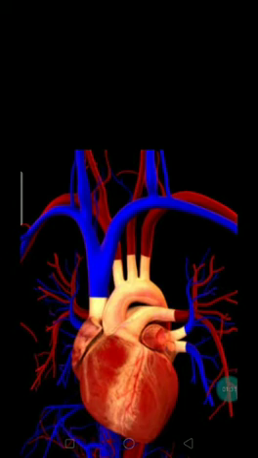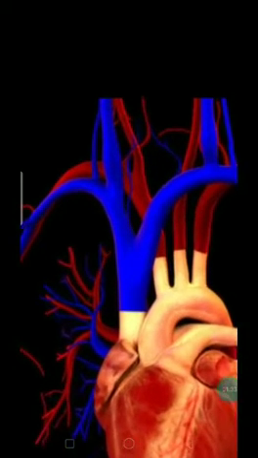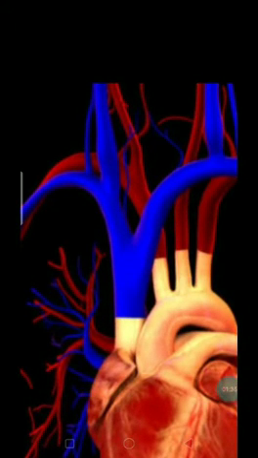And when we come to the veins, the blue color ones you can see, these are your veins, children. They have thinner walls than the arteries and they carry more blood than the arteries. And they carry only the impure blood from all parts of the body. So from the upper part of the body, it's going to be carried by the superior vena cava, and the lower part of the body's unwanted or impure blood will be carried by the inferior vena cava.